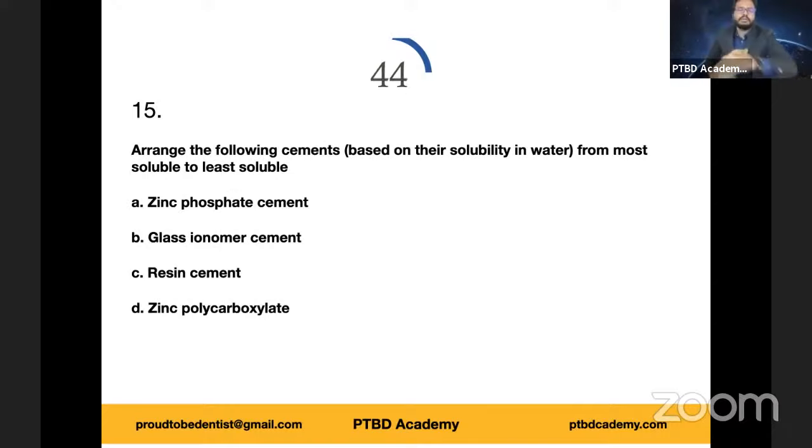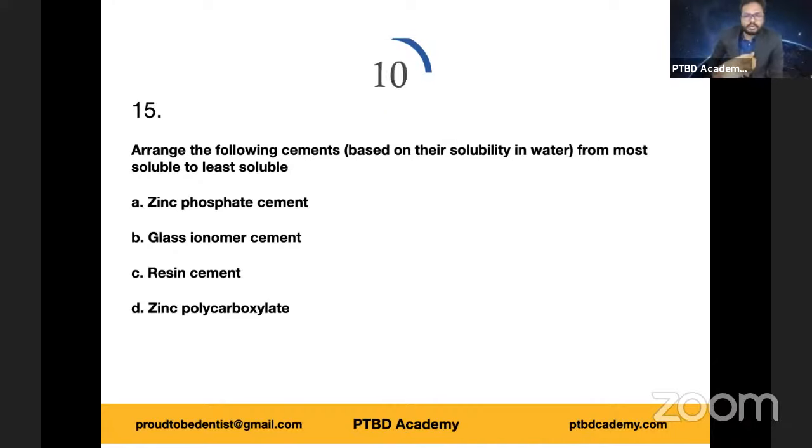I'm starting the timer for the final question. Are you ready? Arrange the following cements based on their solubility in water, from most soluble to least soluble: zinc phosphate cement, glass ionomer cement, resin cement, zinc polycarboxylate cement. Don't choose one of the options. I'm asking you to give me a sequence from most soluble to least soluble based on their solubility in water.